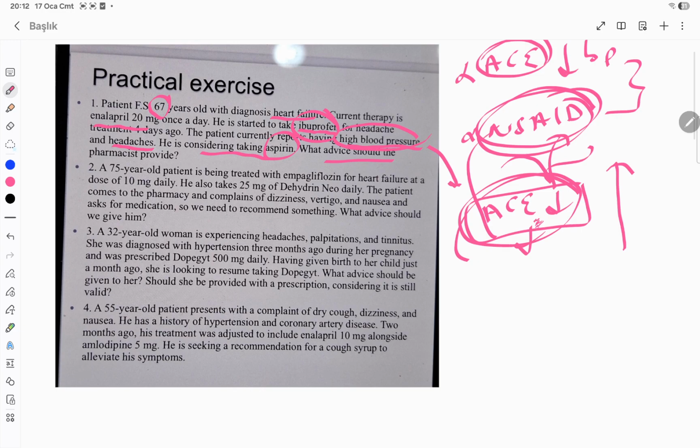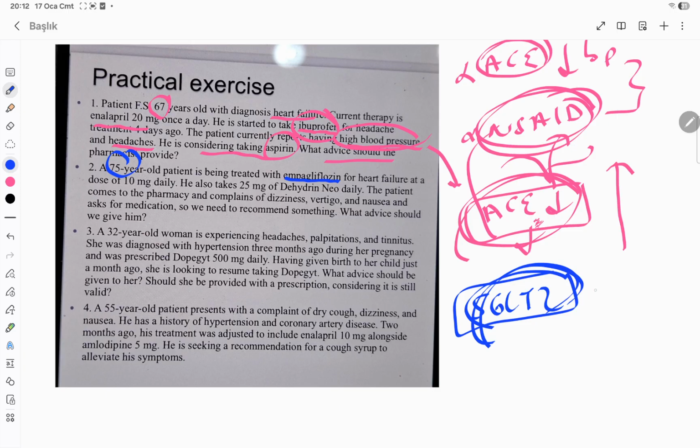That's it. And for the second one, we have a 75-year-old patient who is treated with empagliflozin, which is an SGLT2 inhibitor used in diabetes mellitus. This was removing the glucose with urine. So it will cause dehydration, right? Because this causes osmotic diuresis. So this will cause dehydration. It will cause urinary tract infections and genital infections.